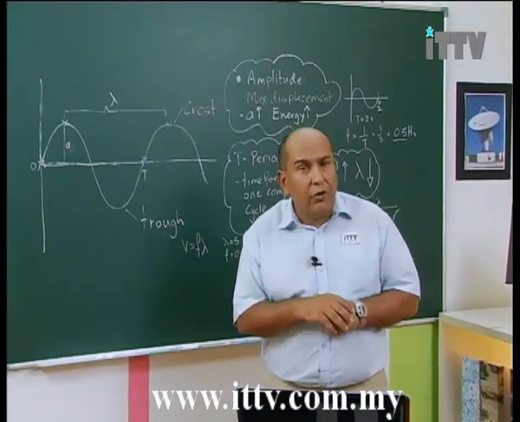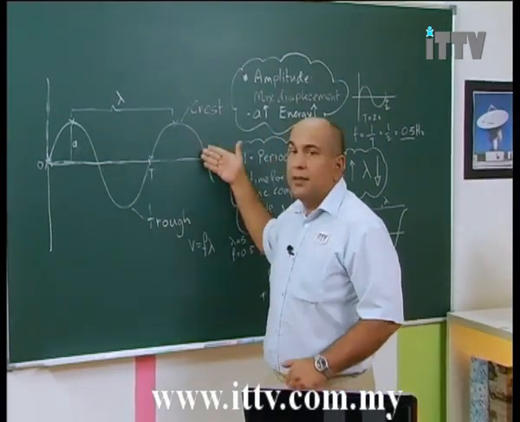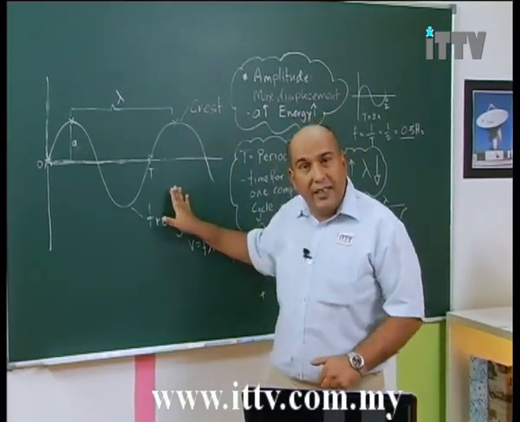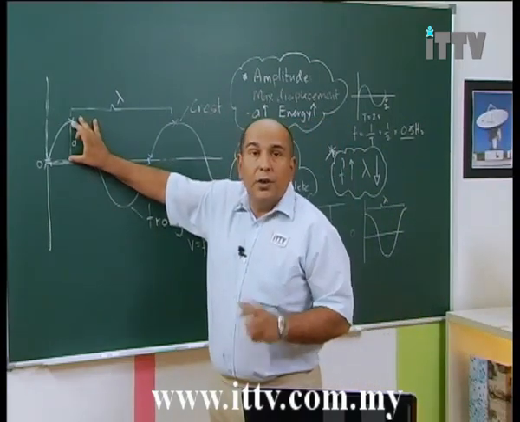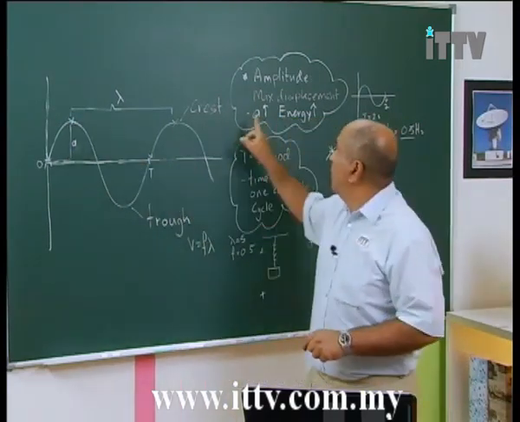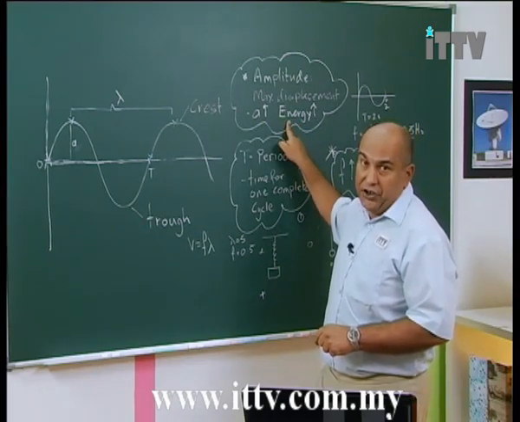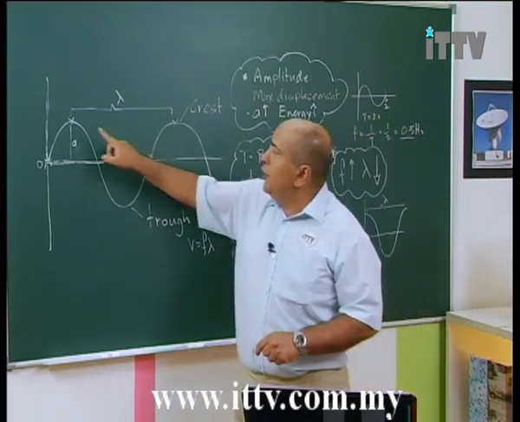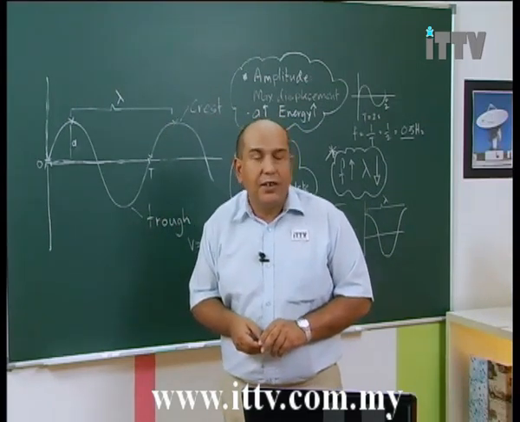But a wave in general is represented by a curve such as this. From a curve like this on a graph, we can find out the amplitude. Remember, the amplitude is related to energy. More amplitude, more energy.